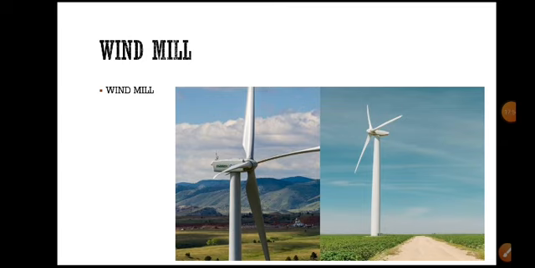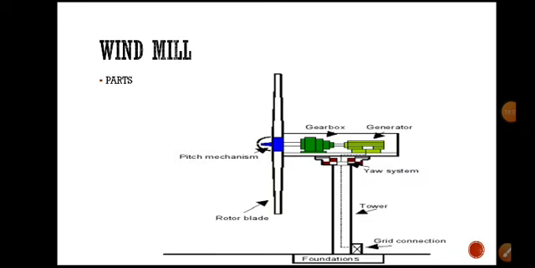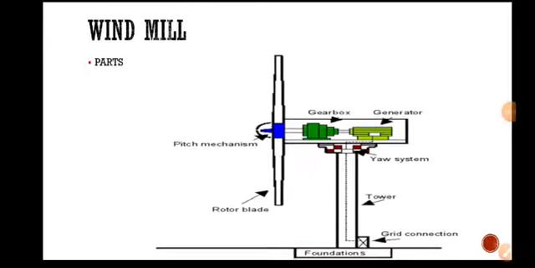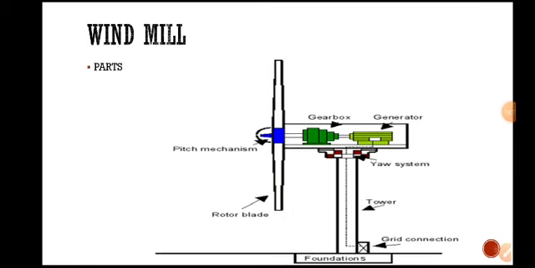Only 2 to 3% of energy is produced from windmills or wind energy, right? So a windmill is a setting or a machine to produce electrical energy from the winds.